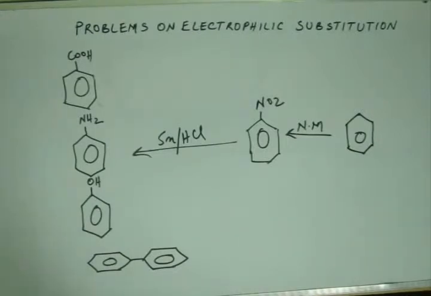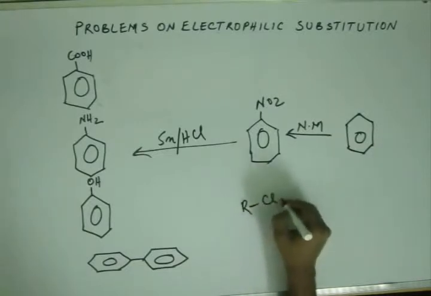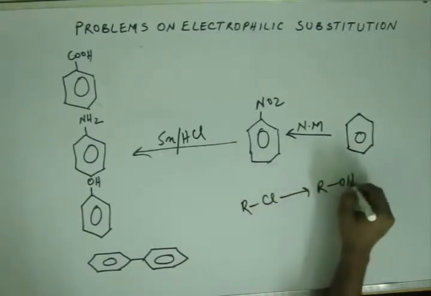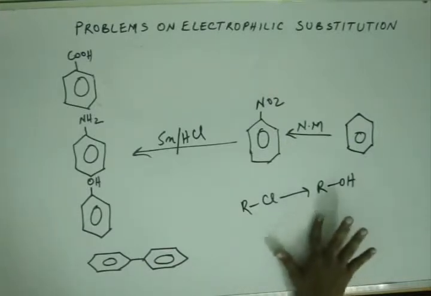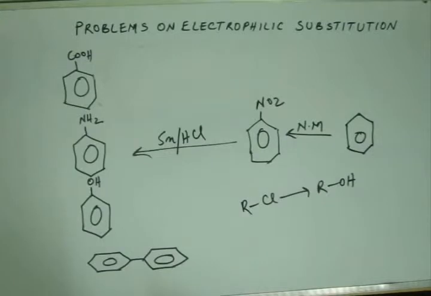So I'm playing safe. I'm playing on a level playing ground. I'm not using any reaction which I haven't told you before, right? This OH group, we studied how to get ROH from RCl. If you remember, and if you have heard previous lectures, we can get this by a very important reaction through a very important reagent. And the reagent is Grignard reagent.